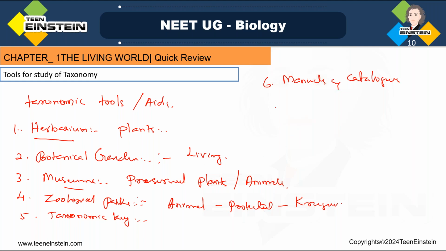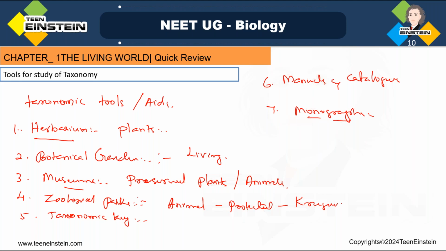Then the seventh one is monographs. Monographs contain the information of any one taxon, like a family or genus, any one category. Any one taxon's information will be there. So these are the main points, the tools of study.